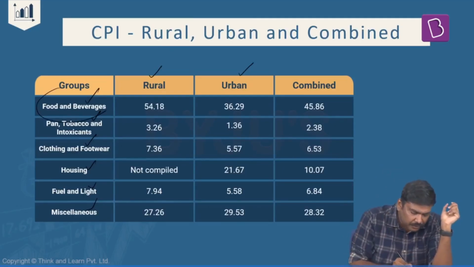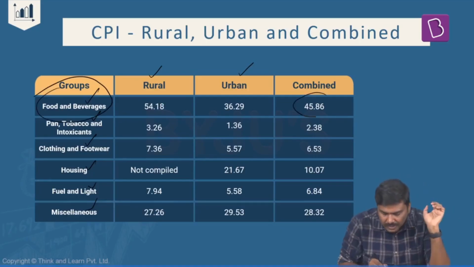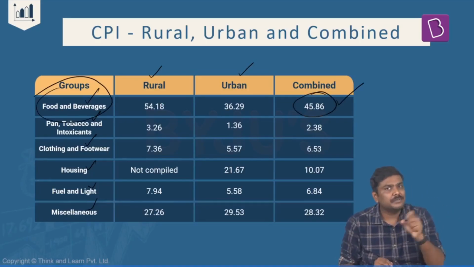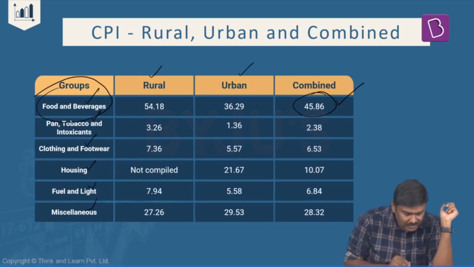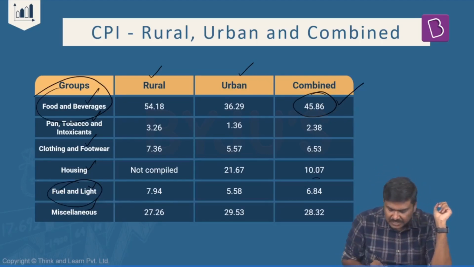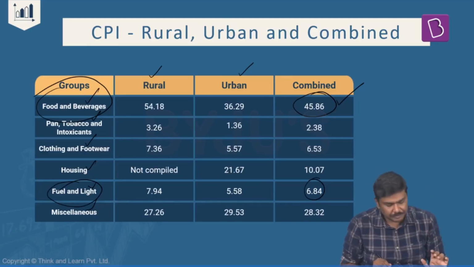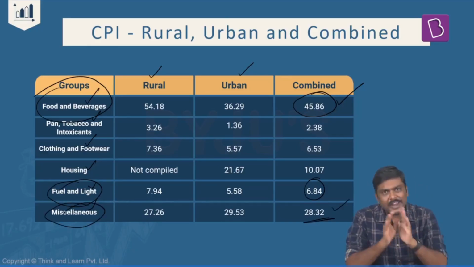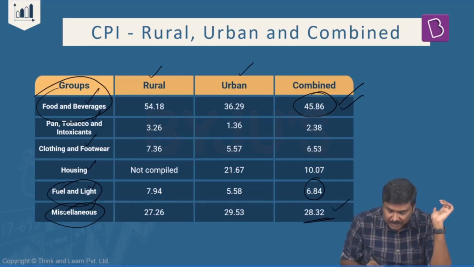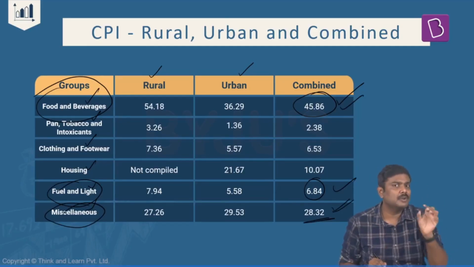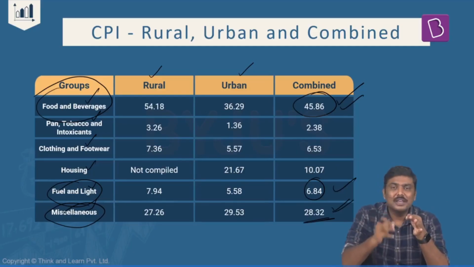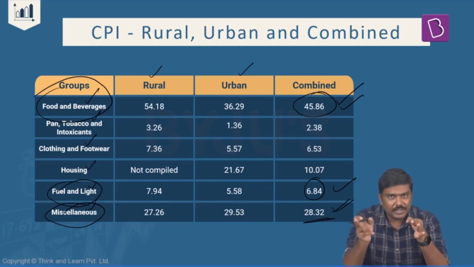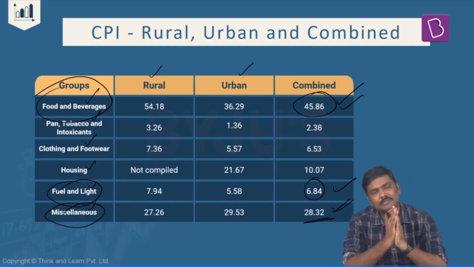Remember, the group that is food and beverage, overall in case of CPI combined, has the highest weightage, around 46%. I'm rounding off the number. In case of fuel and light, the weightage is around 6.8%. And the miscellaneous group has the weightage of around 28%. So remember, these particular weightages are more than sufficient, because generally these are the groups which are contributing to inflation or the retail inflation in the Indian market.